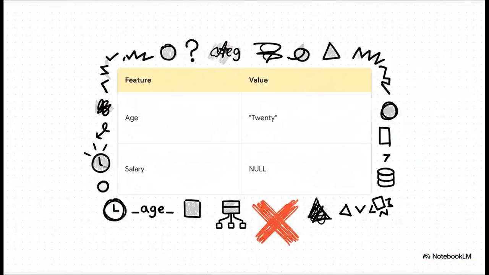So this is what data looks like in the wild. It's a mess, right? We've got missing values here, totally inconsistent formats there. Maybe someone wrote an age as "twenty-two" instead of the number 22. You absolutely cannot feed this mess directly to a model.